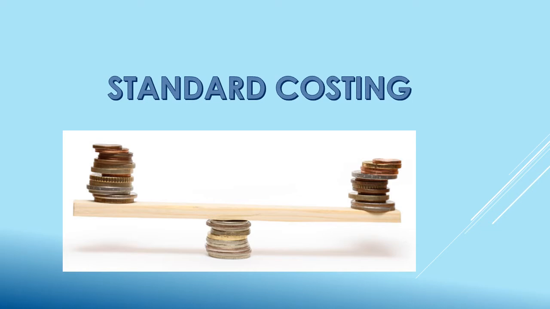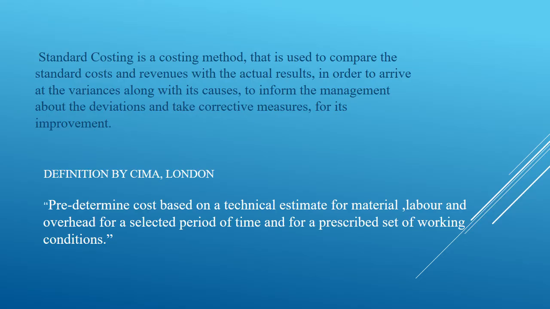Today we are going to discuss standard costing. Standard costing is a costing method that is used to compare standard costs and revenues with the actual results in order to arrive at the variances along with their causes, to inform the management about the deviations and take corrective measures for improvement.